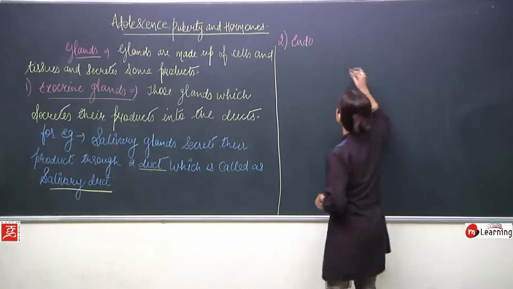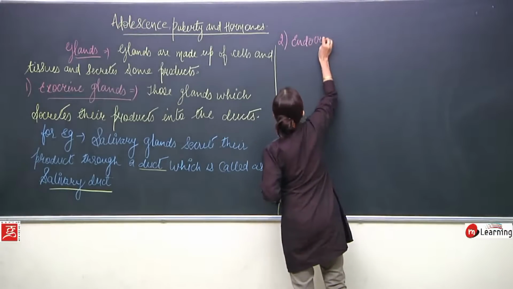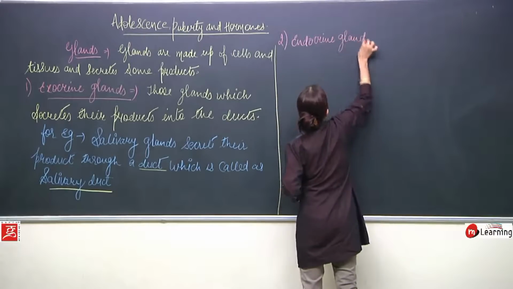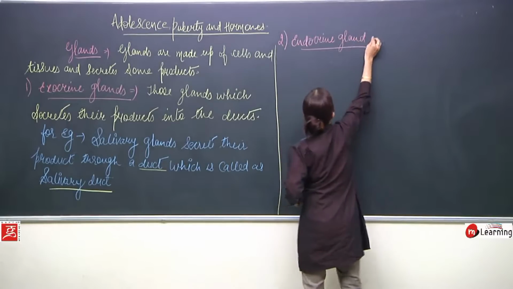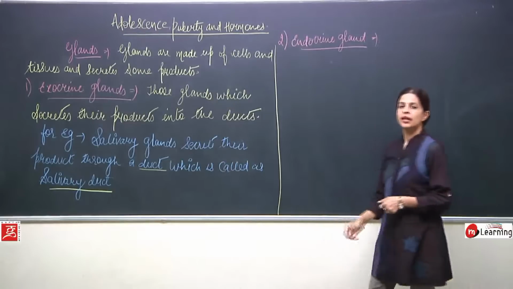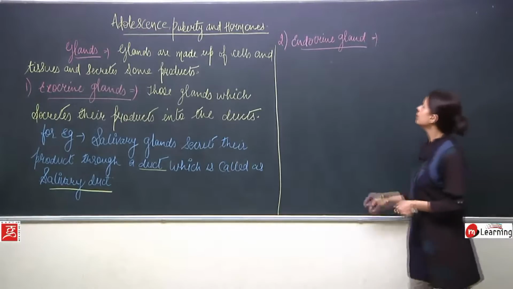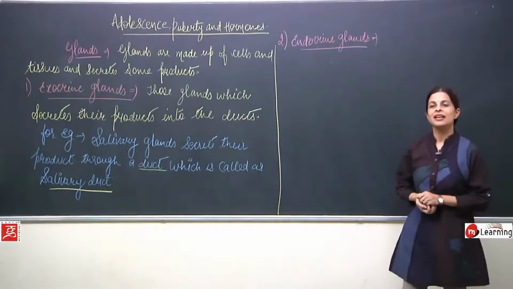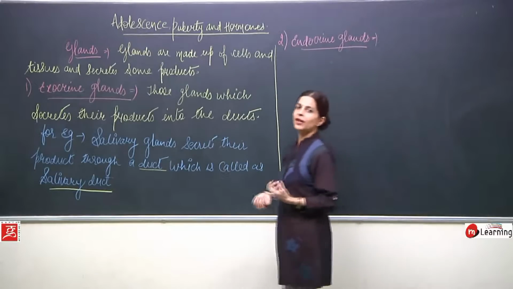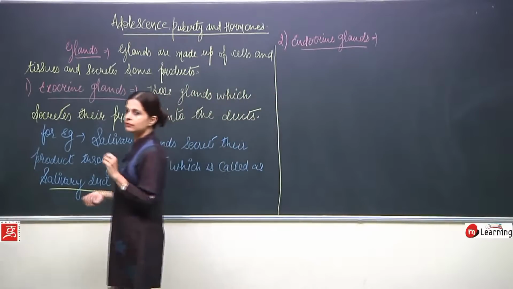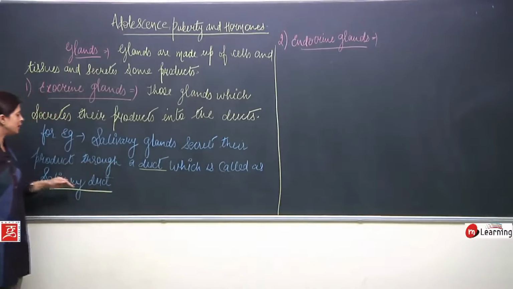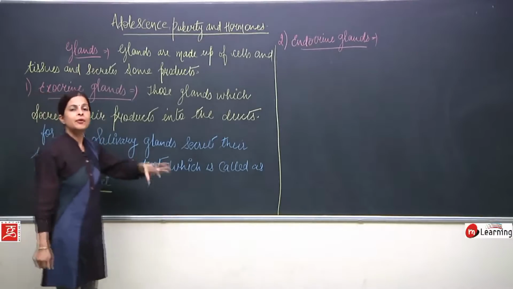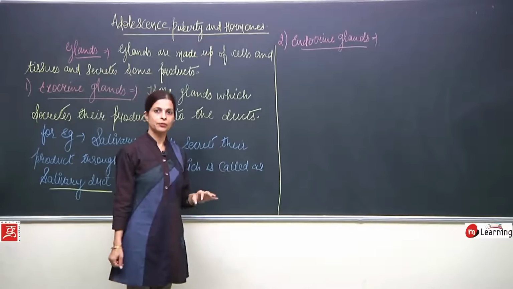Okay, so it is endocrine glands. The S is not there, so it's better to put S. Now, what is the meaning of endocrine gland, children? I'm emphasizing again one point, that exocrine glands secrete their product into a duct.